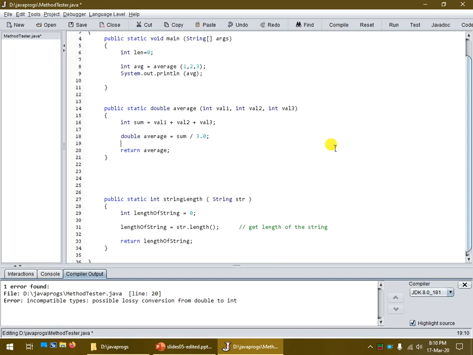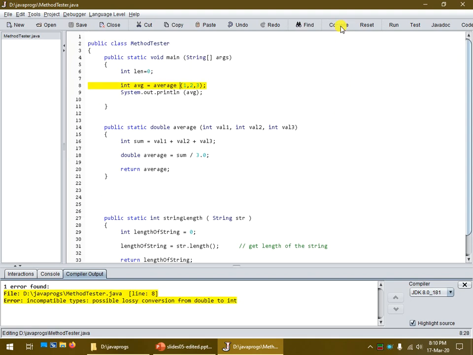Now, of course, we have one more error that we'll have to deal with, but that'll be in the main method. Let's compile that. And there's our second error. This one's telling us again the same problem, conversion of double to int. In this case, average itself as a method returns back a double, but we've said, please take that double and store it to average here as an int. So I'm going to convert it to a double.